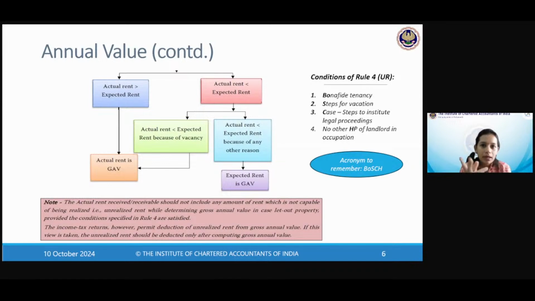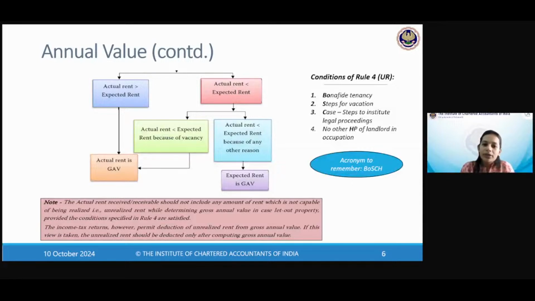If you compare actual rent with expected rent in this case, then you're comparing apples with oranges. They are not comparable. One is for 12 months, one is for say 10 months. How can you find whichever is higher? Therefore, they say that if actual rent is less than expected rent only because of vacancy, which means had the tenant occupied the property for the full year the actual rent would have been more than the expected rent, then the actual rent should be GAV.